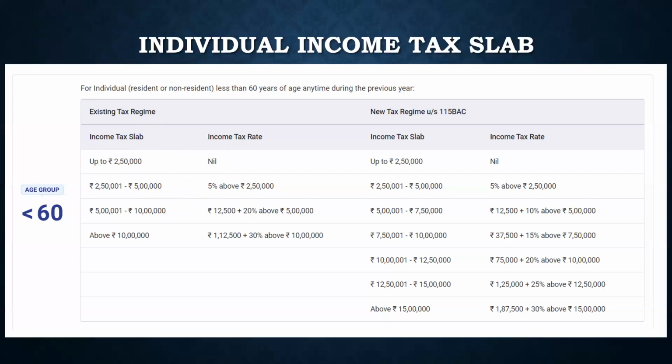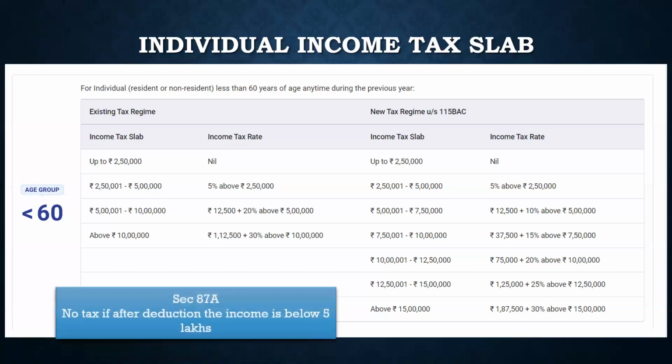So after all those deductions, if your final taxable income is lower than 5 lakh, then you need not pay any tax. This is as per 87A. And the reason it is done is because there are too many people in India who lie in this range, and if all of them started filing income tax returns, it would be difficult for the government to track those, and more expensive for the government.